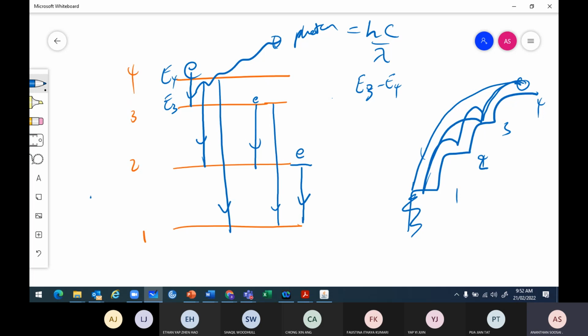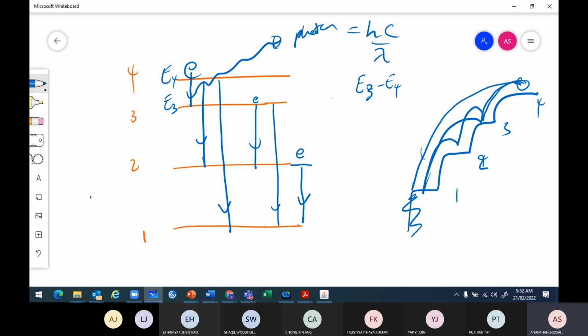So these are the possibilities. How many different wavelengths can they produce for 4 energy levels? 1, 2, 3, 4, 5, 6: six different wavelengths. If you have 4 energy levels, 6 different wavelengths of radiation can be emitted by that atom.